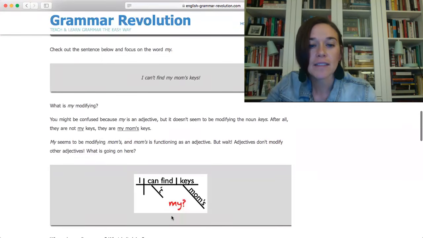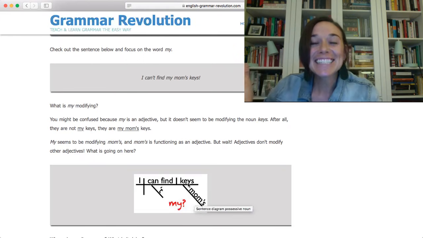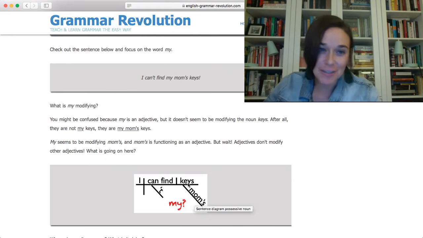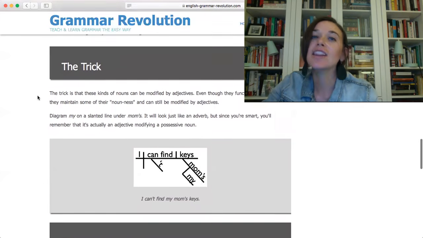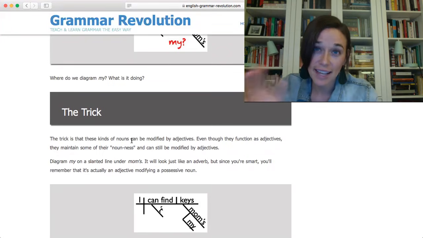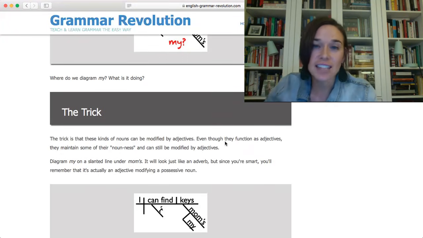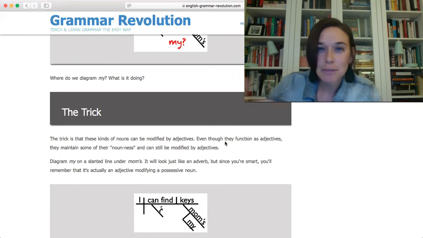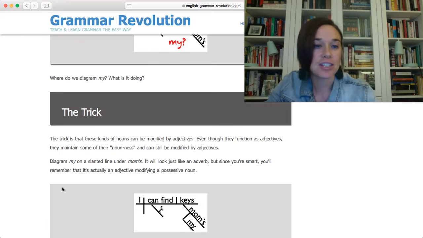So my, you can look at this diagram here, where does it go? My seems to be modifying mom's, and mom's is functioning as an adjective, but wait, adjectives don't modify other adjectives. So what is happening here? And here is the trick. The trick is that possessive nouns can, in fact, be modified by adjectives. Even though they function as adjectives, they maintain some of their nounness. You can think of that as nounness, and they can still be modified by adjectives.